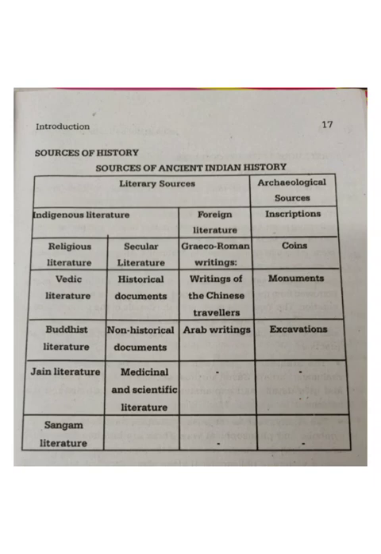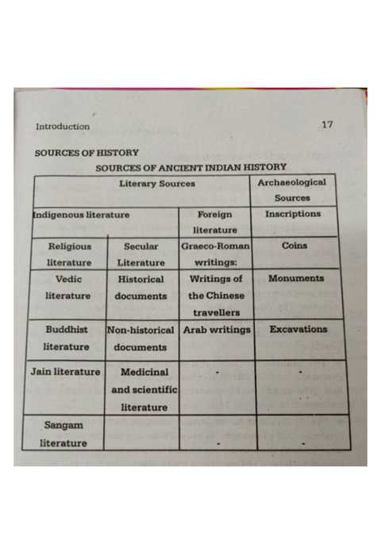Sources of history. Sources of ancient history are classified into two: literary sources and archaeological sources. This all you have studied in second PUC. Under the literary sources, there are indigenous literature and foreign literature, whereas archaeological sources constitute inscriptions, coins, monuments, excavation.